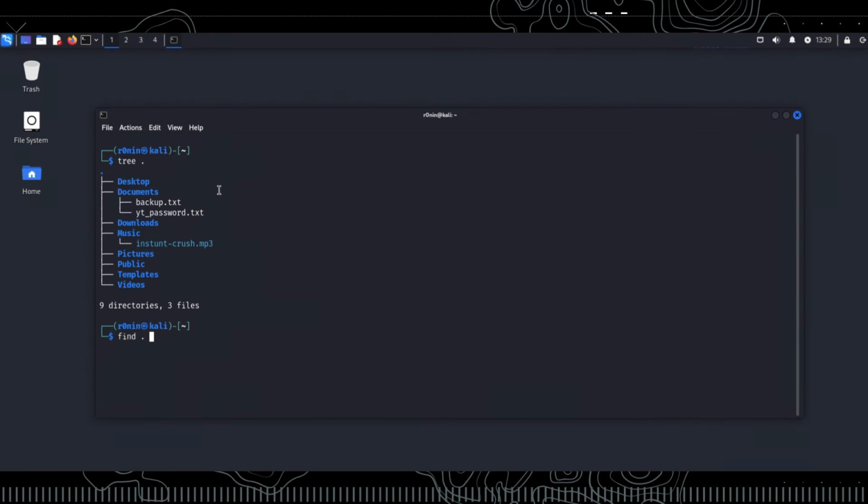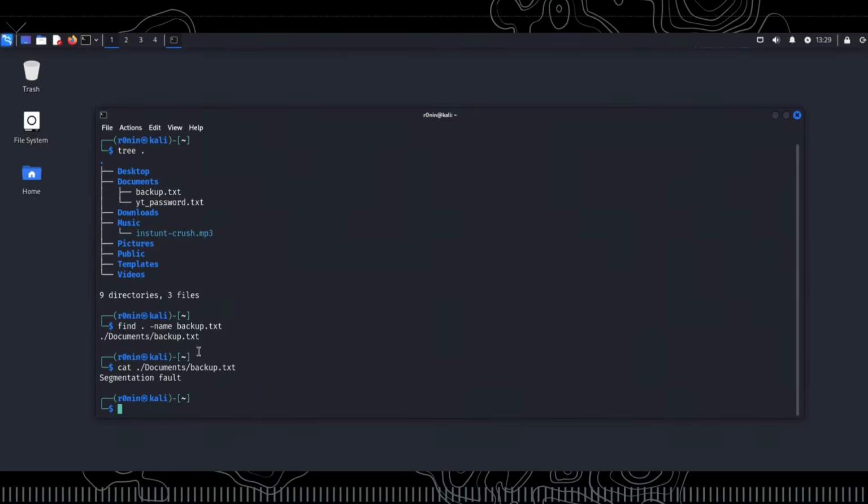We can quickly find the location of files and directories using the find command. For example, find . -name notes.txt searches for the notes.txt file in the current directory and its subdirectories.